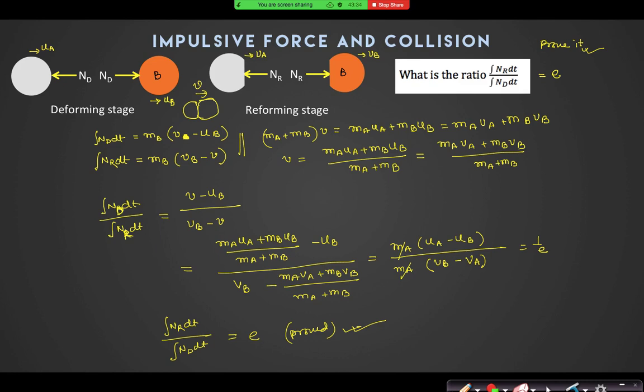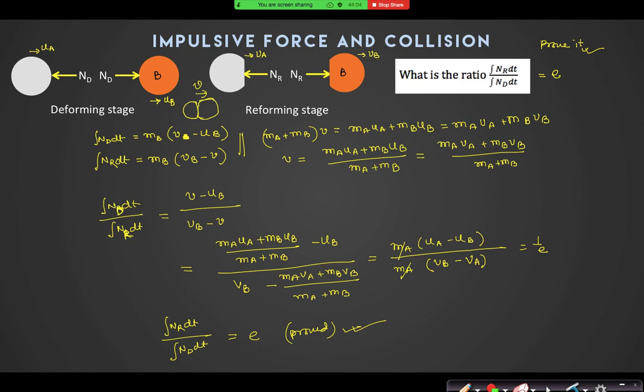For E equal to 1, whatever was the impulse due to the deforming force was the same impulse due to the reforming force. Right? So they balanced each other, and I could say that the deformation was balanced by the reformation. So no more change in kinetic energy. So the change in kinetic energy is 0. Initial and final are same.